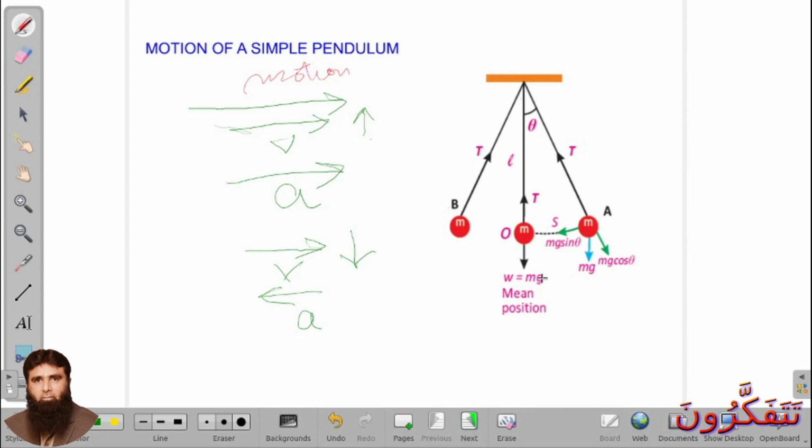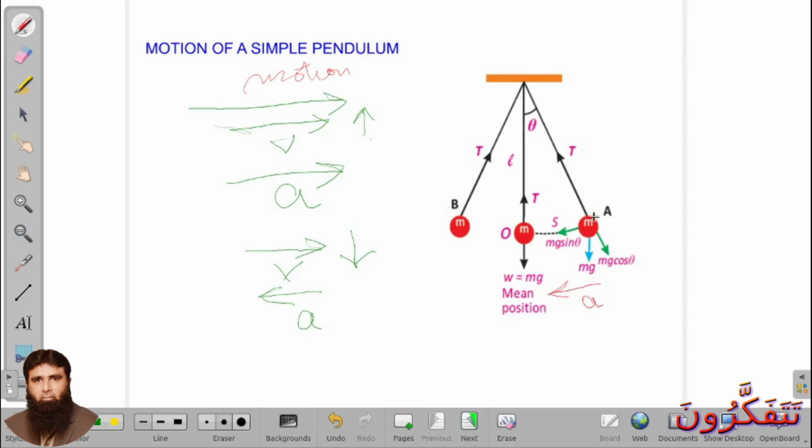When the body moves from O to A, velocity is in the direction of O to A. But its velocity decreases in that case, so its acceleration is in the opposite direction. So its acceleration is toward O.